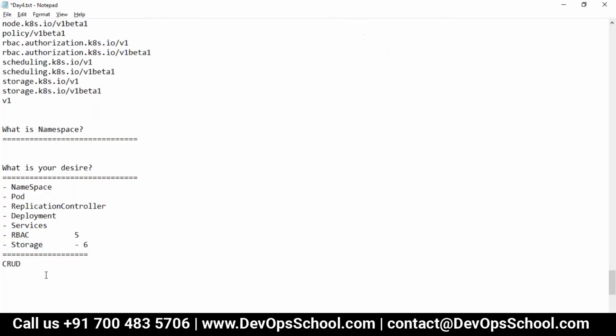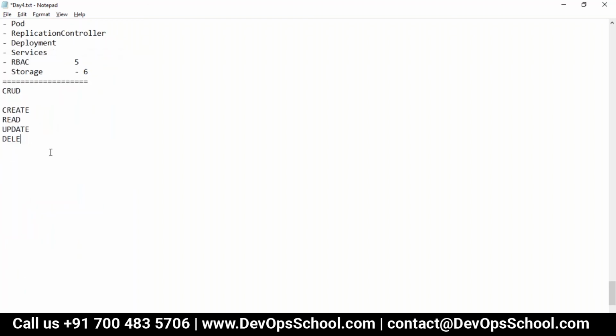Okay, but typically we'll have four things. What is the CRUD? CRUD means create, read, update, delete. Now if you want to simplify, create means post, read means get, update means put, yeah, put, and delete means delete. These we call verbs. Every API you do this only.